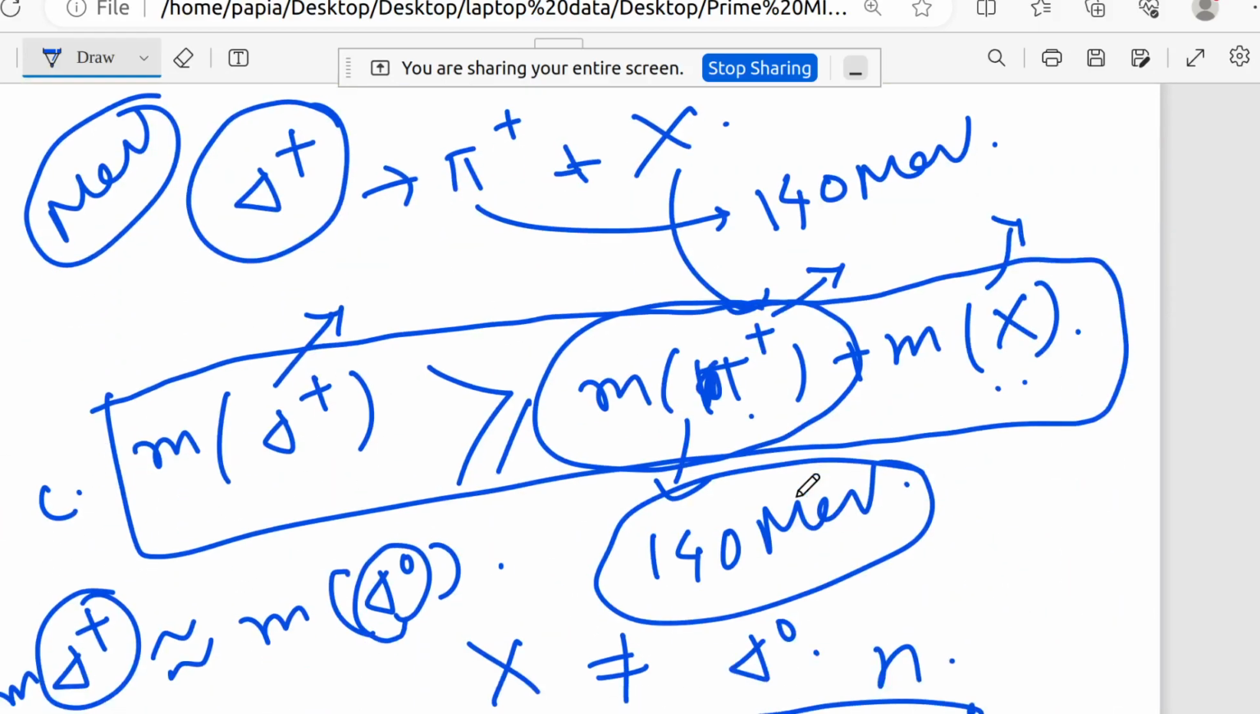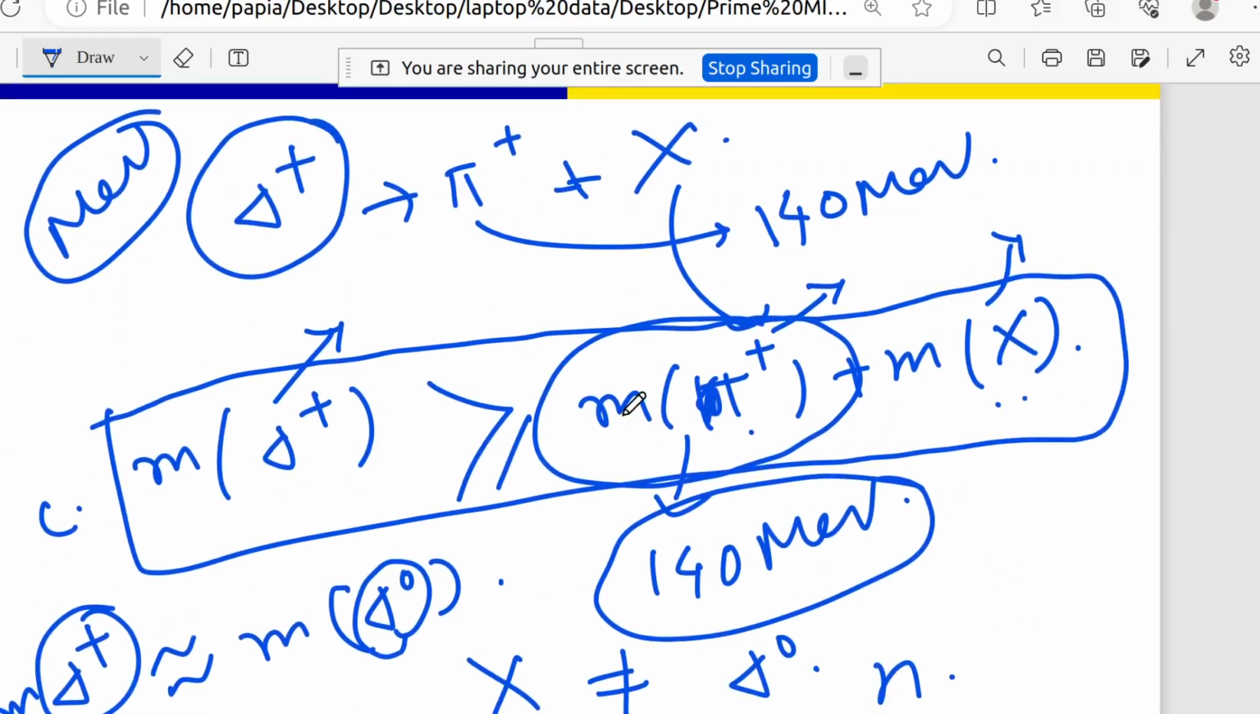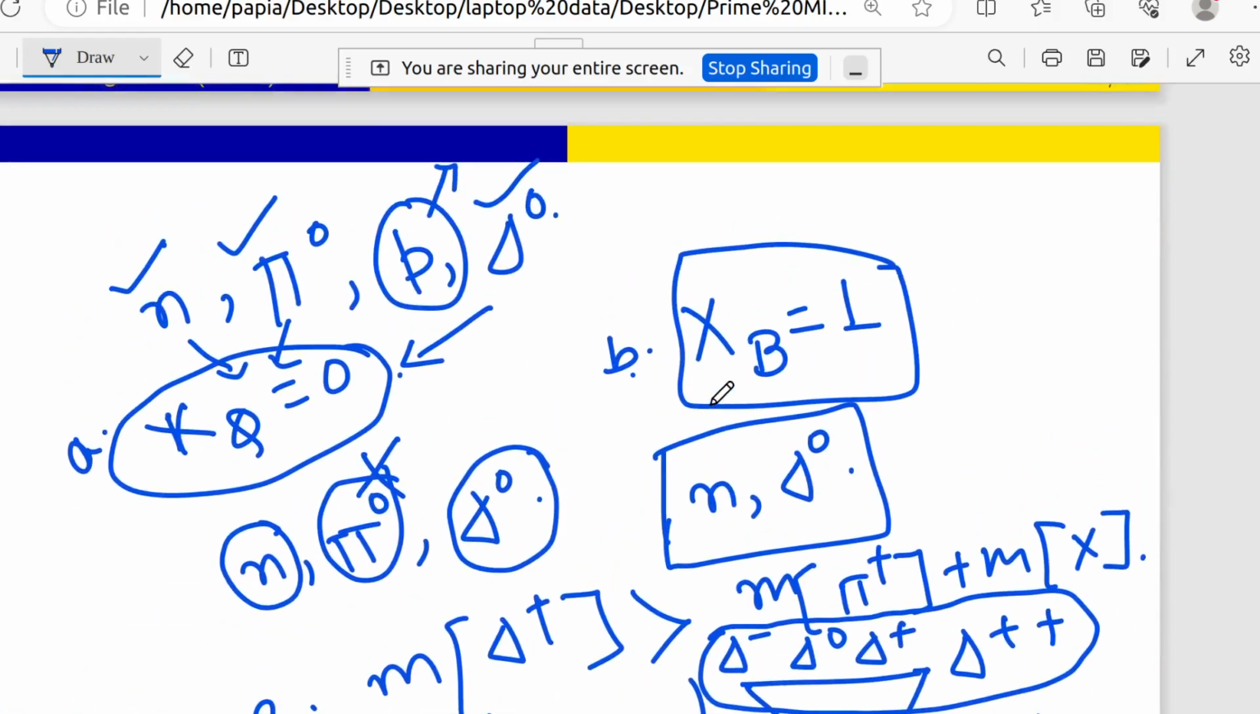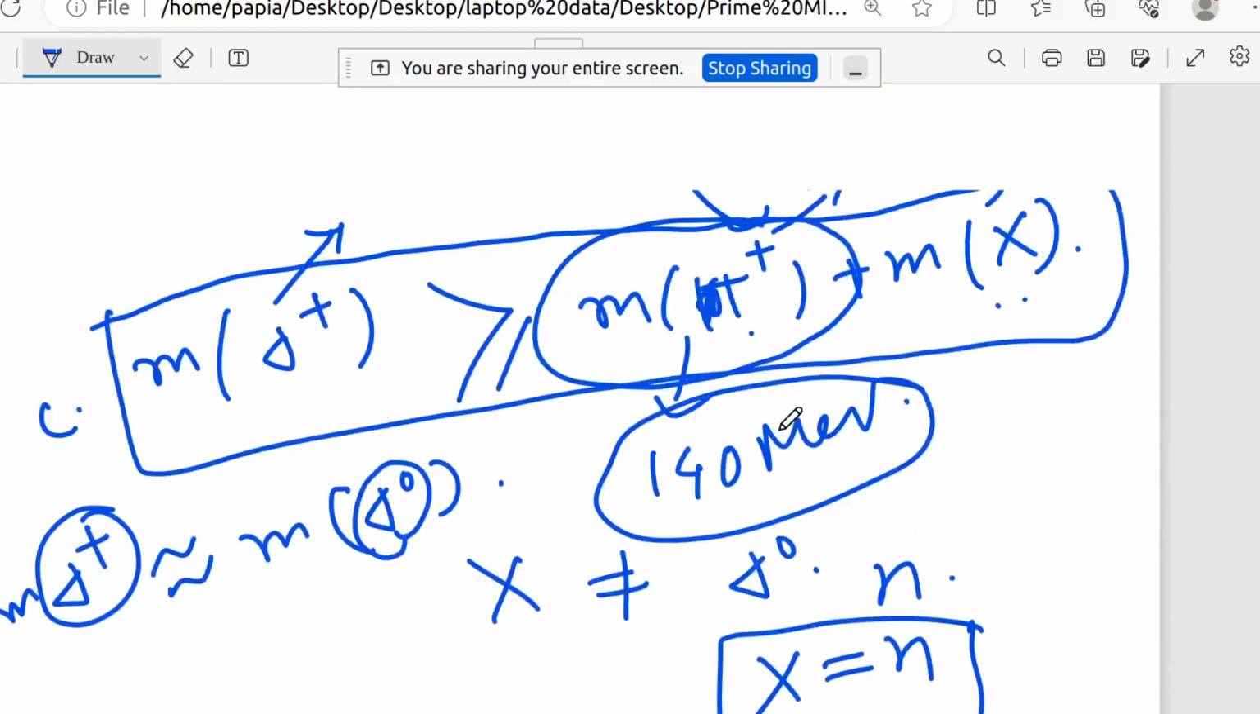Now coming to the third option, which is the energy conservation law. From that energy conservation law, I can say that x cannot be a delta 0 particle. Why? Because delta plus and delta 0 have very similar mass, and if they have very similar mass, then the right hand side and left hand side will not be conserved, as there is a massive particle present in the right hand side, which is m pi plus. So the remaining option is neutron. That's why we can conclude that x is nothing but a neutron.